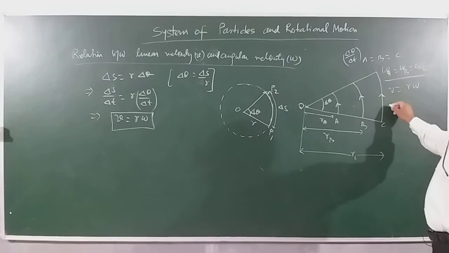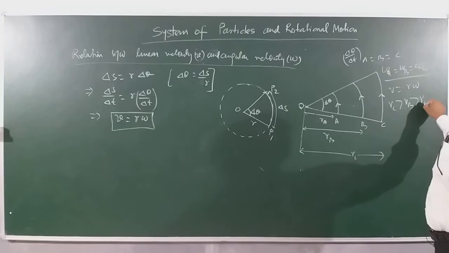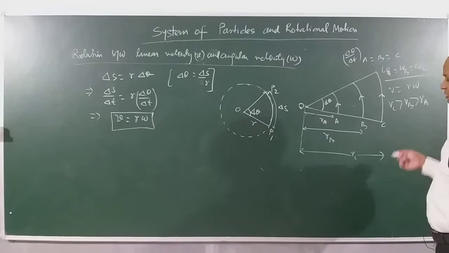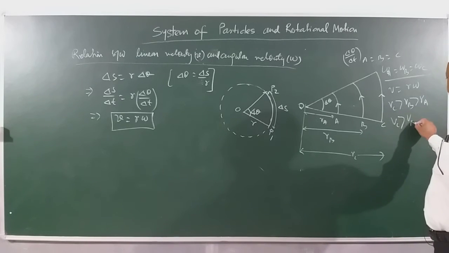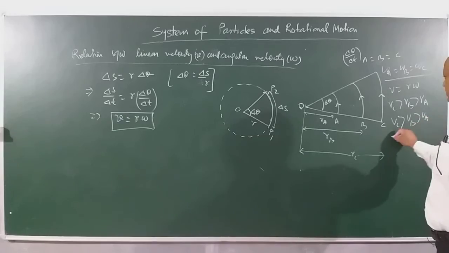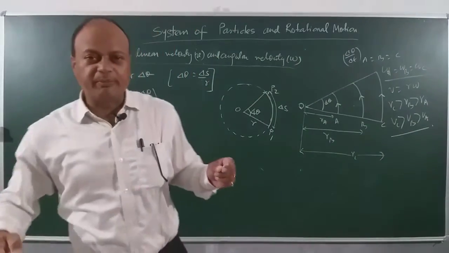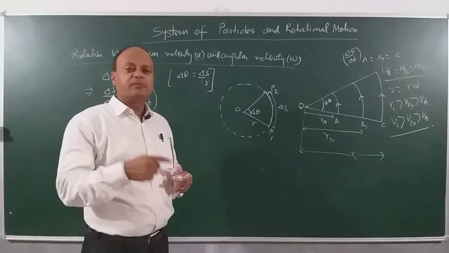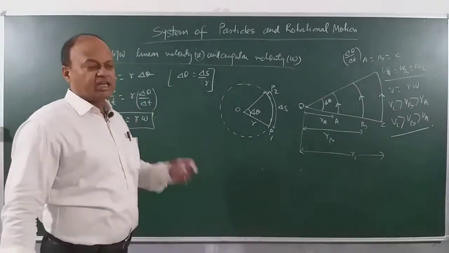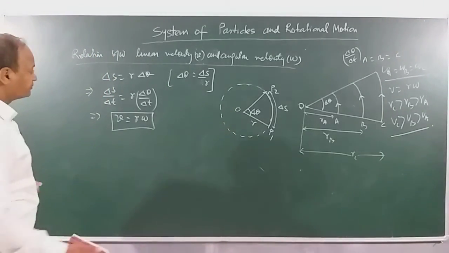More. So radius of C is more than radius of B is more than radius of A. Clear? Then velocity of C will be more than velocity of B will be more than velocity of A. So this kind of questions can be asked to you. So you have to keep in mind that if angular velocity is same, more the radius, more will be the linear velocity.